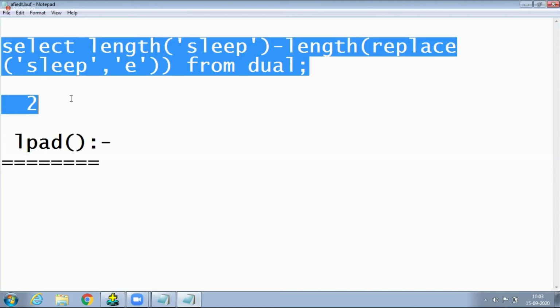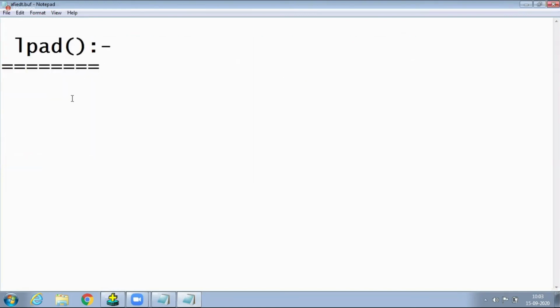Now concentrate here. Suppose you are a first-time newcomer, don't be afraid, just observe. I am writing something, don't write it, just observe. LPAD, I am writing, don't write it. This function accepts three parameters. Suppose I am giving 'BCD', don't write it here. The second parameter is always a number, the total length: how many characters you are displaying. Here it is a number, 10 means 10, 20 means 20, like this. Here I am giving a hash like this.